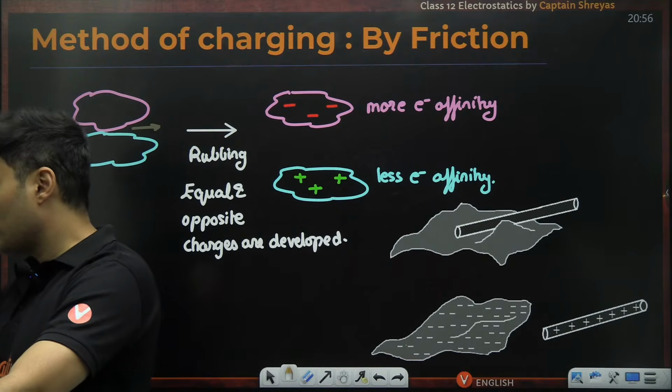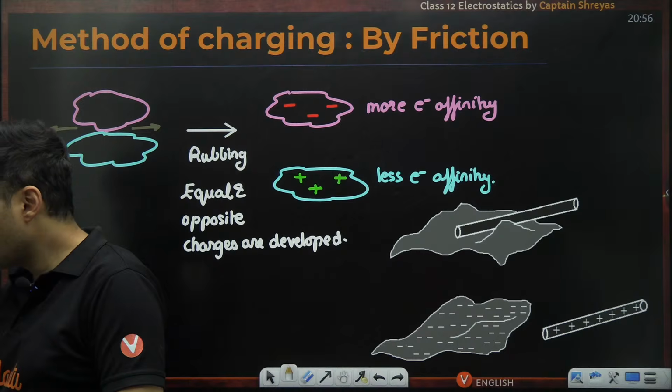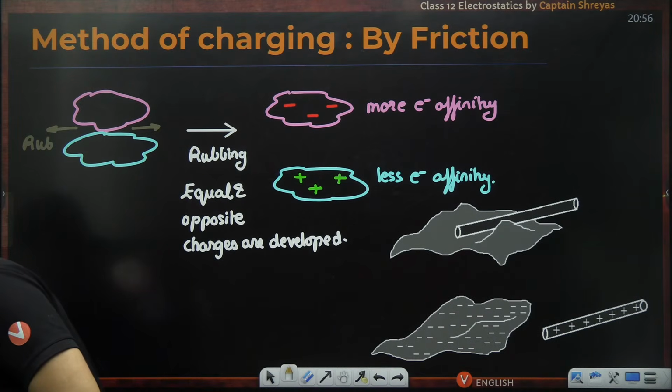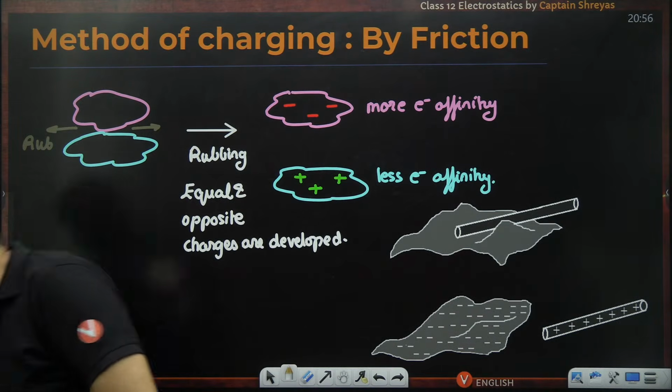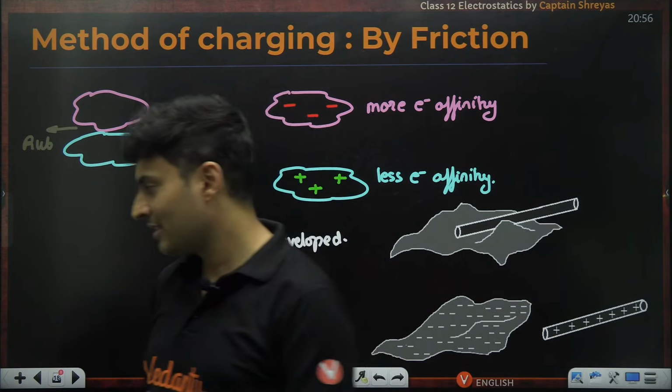Earth is a decent, okay conductor. Modern physics is towards the end. All right. By the way, I started modern physics in our Sigma batch. Sigma JEE 2026 pure English batch, we have already started modern physics, right?